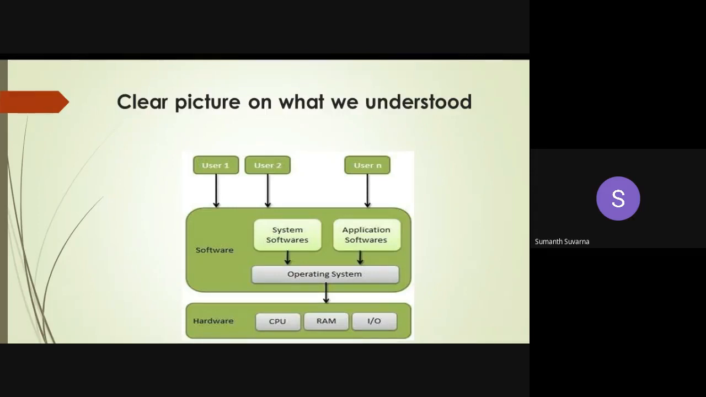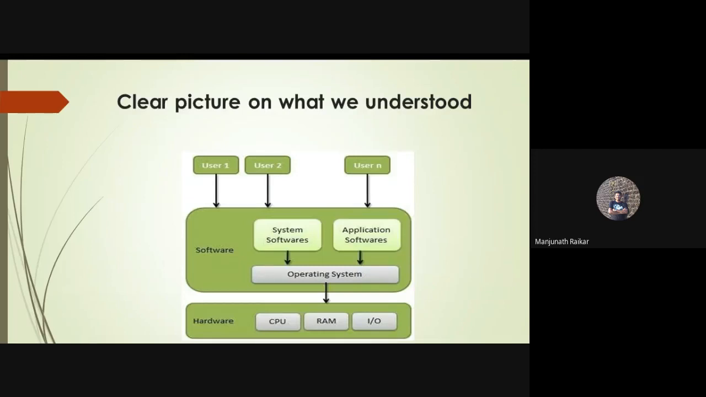See here, the user cannot interact with the hardware directly, so we require an interface of software, right? With the interface of software, the user can interact with the hardware. So that's why the operating system is a major software which we require to communicate between the user and the hardware, right? With the help of the operating system, people are able to communicate with the hardware. Otherwise, we cannot directly communicate with the hardware.